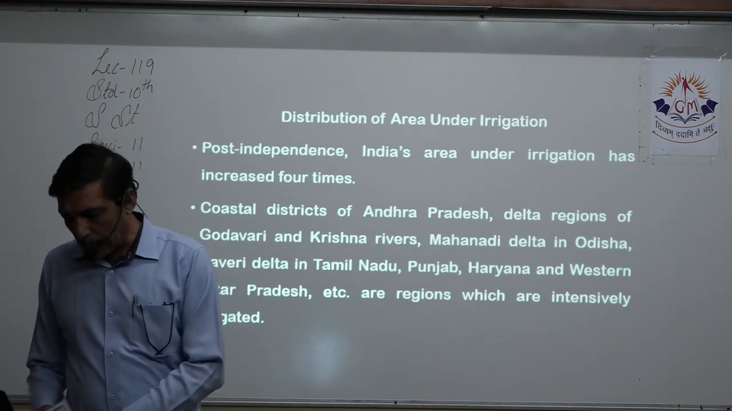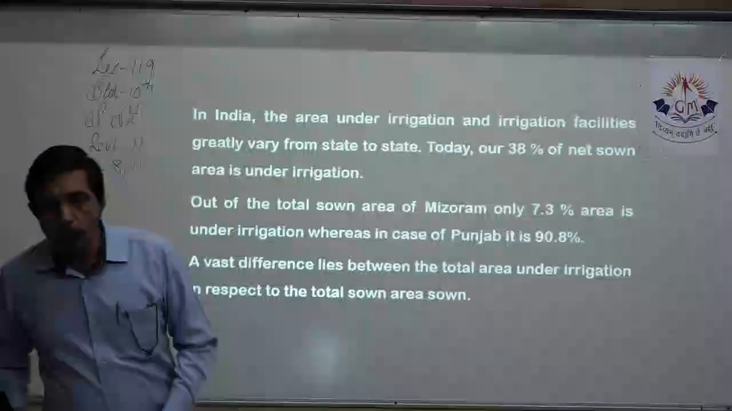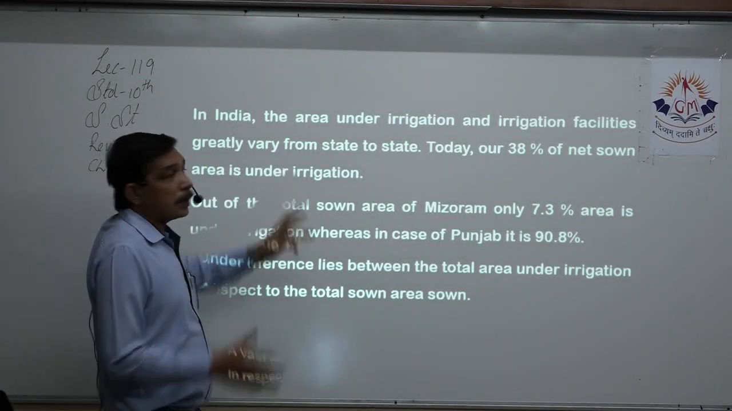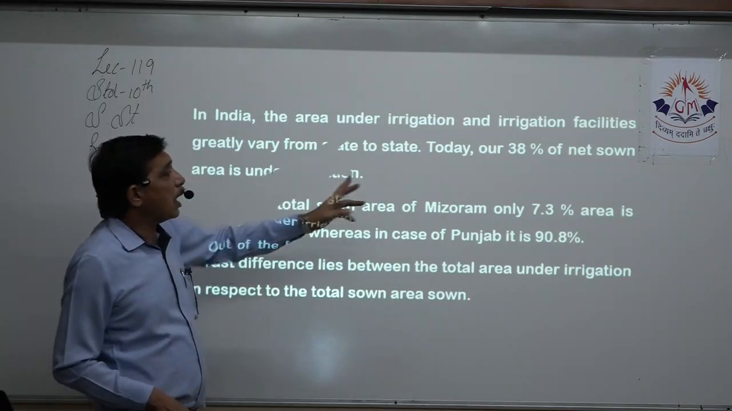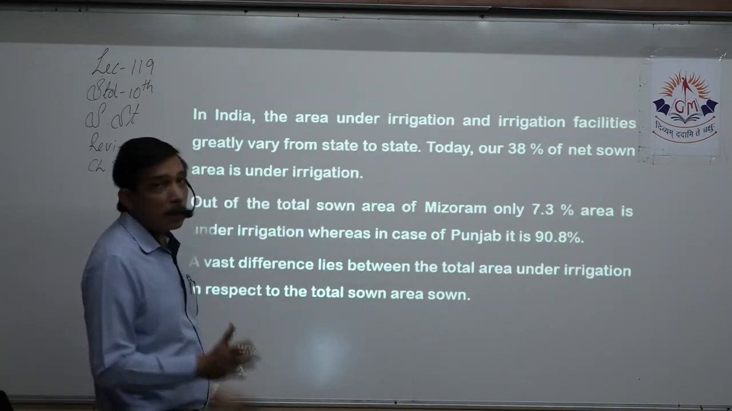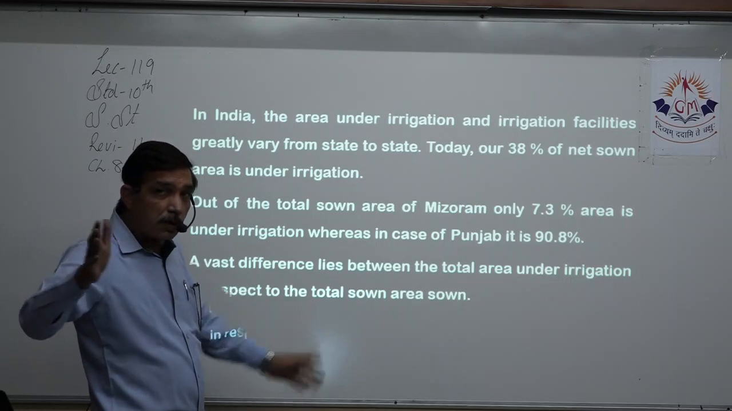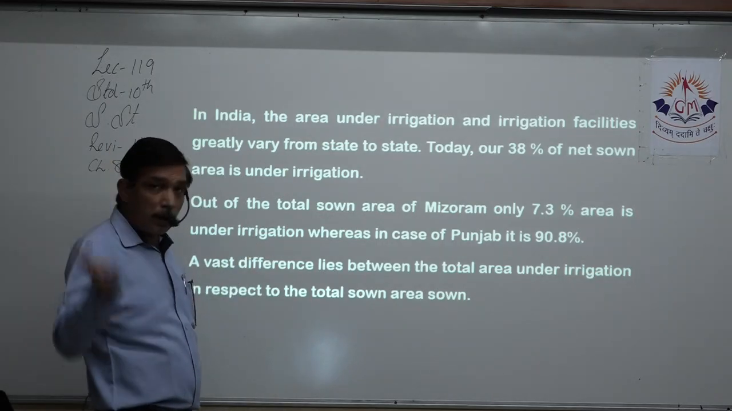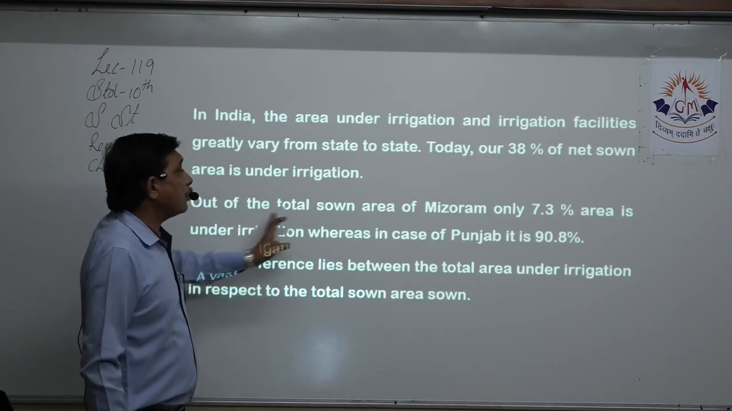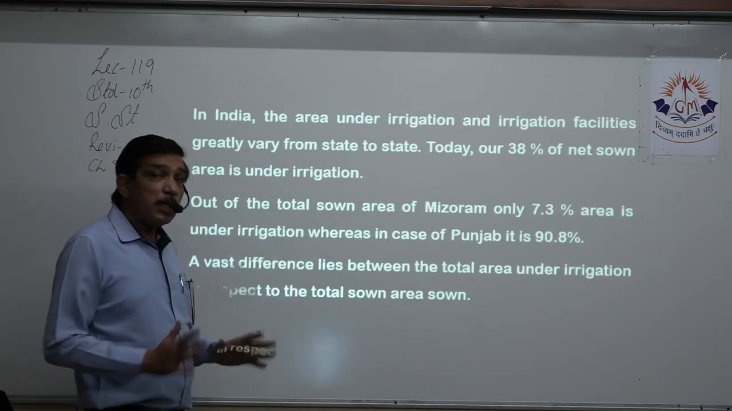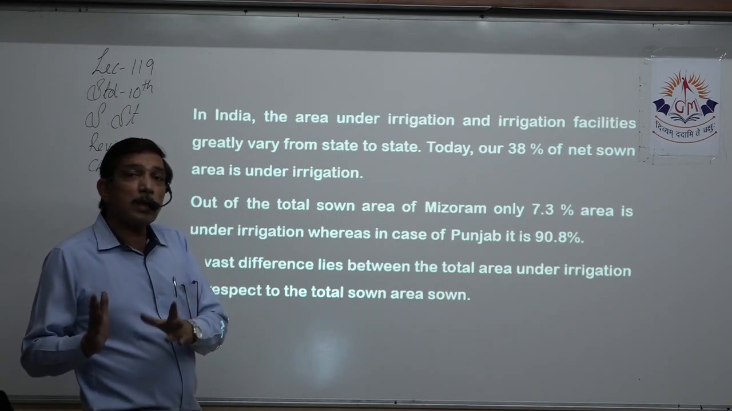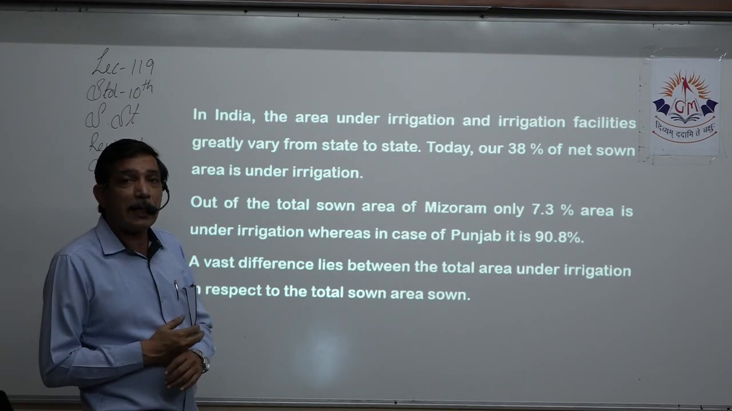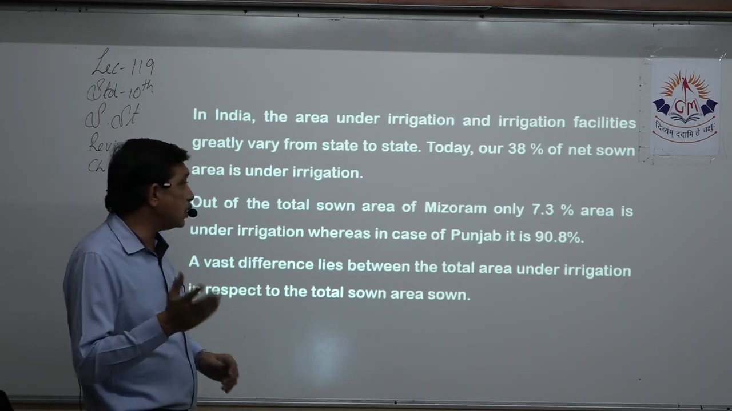Then there are some statistics which you should write in your answer to get marks. In India, area under irrigation and irrigation facility generally vary from state to state. For example, 38% of net sown area is under irrigation. Out of the 100% sown area, only 38 is under irrigation. That means the rest of it is getting rainfall directly. Out of the total sown area, Mizoram has only 7.3%, because it is a mountainous area. Only less amount of plain land is there, so you don't need irrigation facilities over there.